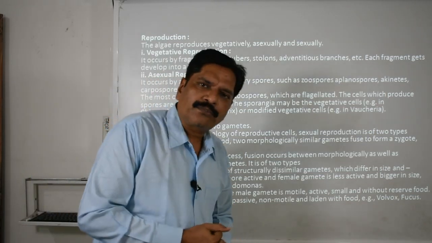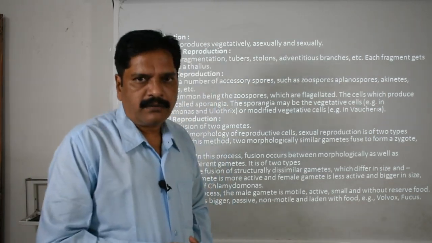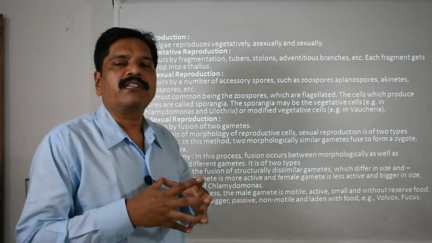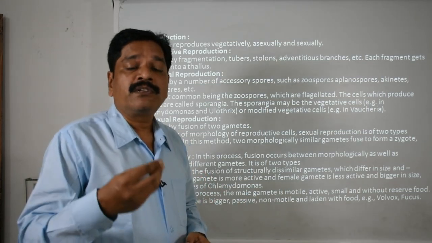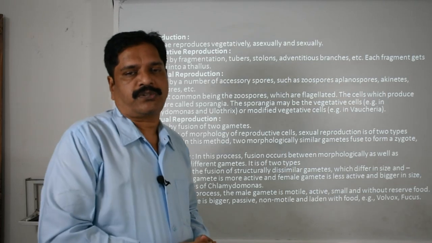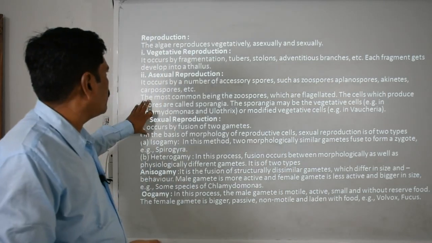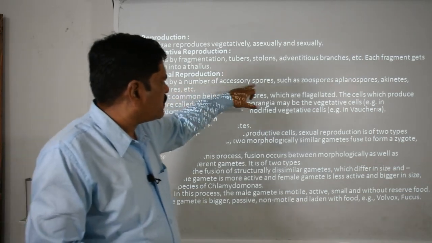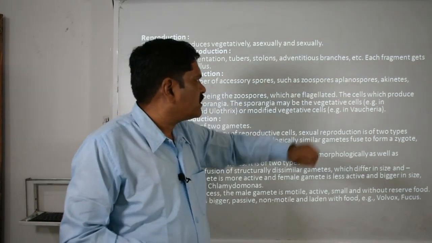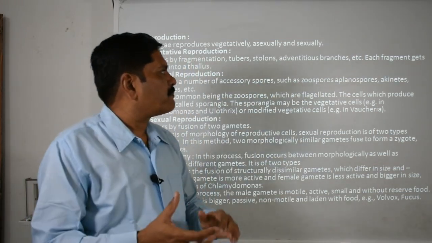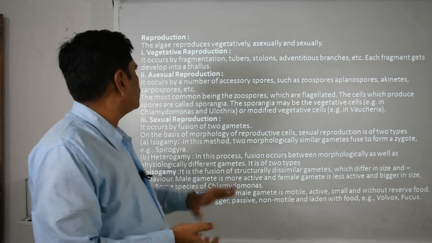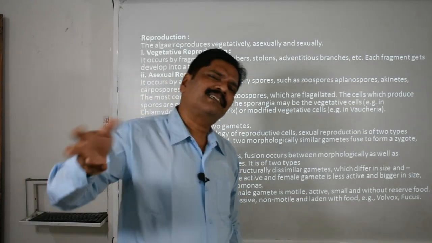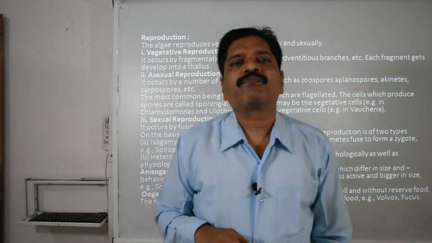And finally the asexual reproduction, clear. Asexual reproduction is also produced from the vegetative part of the plant, that algae, but what is the speciality? They have some special features, okay, from where they develop, clear. It occurs by a number of accessory spores, like the zoospores, aplanospores, akinetes and carpospores. What is the basic difference? What is the spore actually?